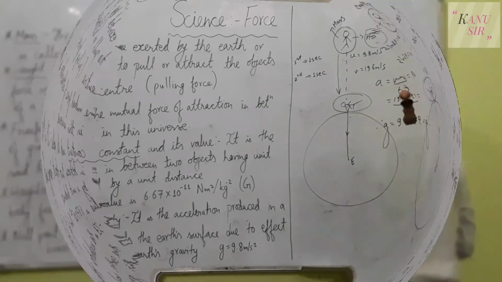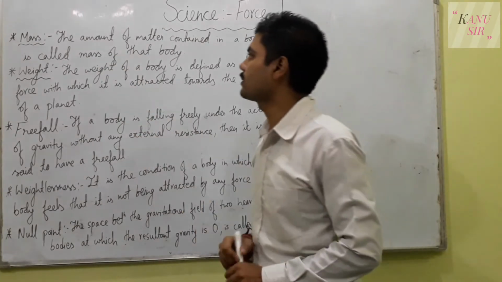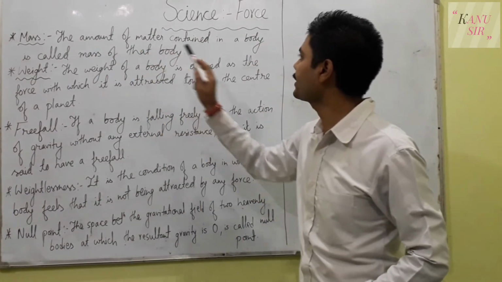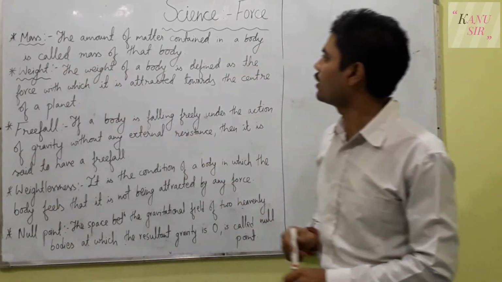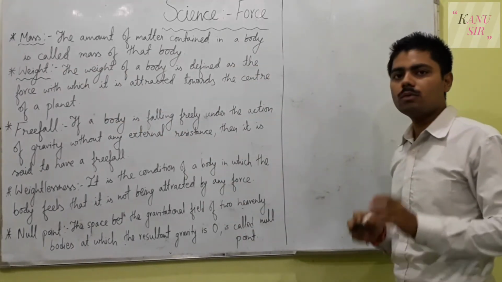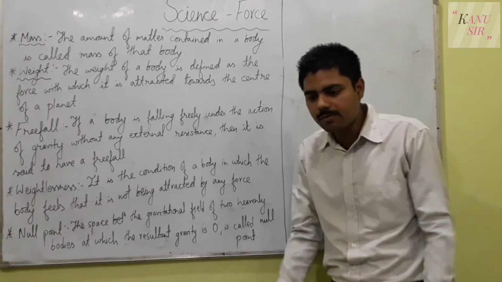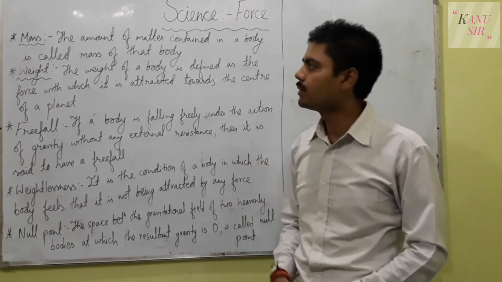And now the next point is mass. So what is mass? The amount of matter contained in a body is called mass. Before understanding the meaning of mass, we must understand what our body is made up of. In science, we say our body is made up of matter.